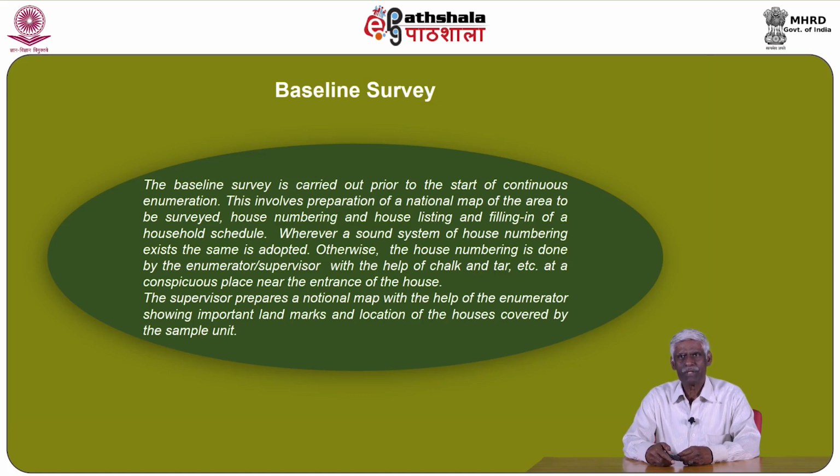Otherwise, the house numbering is done by the enumerator or supervisor with the help of chalk and tar, etc., at an auspicious place near the entrance of the house. The supervisor prepares a notional map with the help of the enumerator showing important landmarks and location of the houses covered by the sample unit.